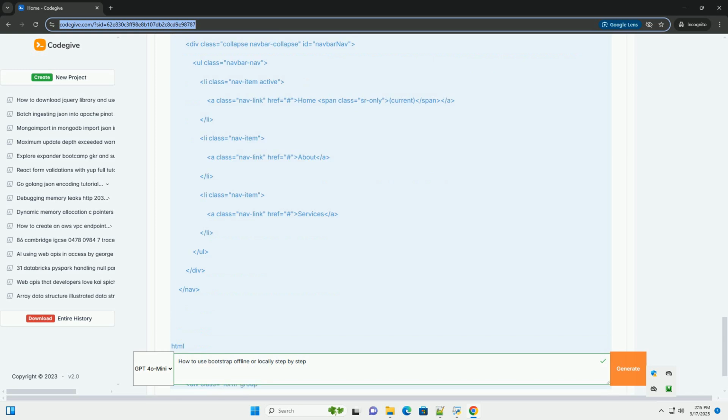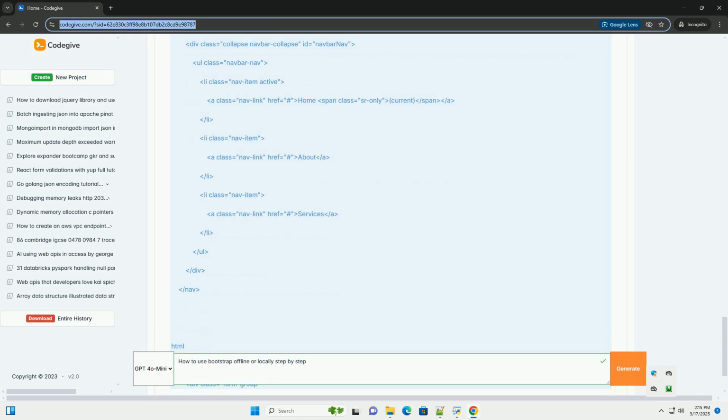2. Understanding the file structure. After unzipping, you'll find a folder structure similar to this. The CSS directory contains the Bootstrap CSS files. Bootstrap.css, the full, unminified version of Bootstrap CSS, useful for debugging or customizing. Bootstrap.min.css, the minified version, optimized for performance, smaller file size. This is the one you'll usually use in production.